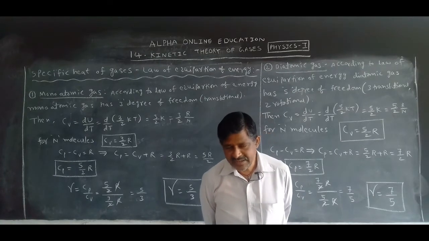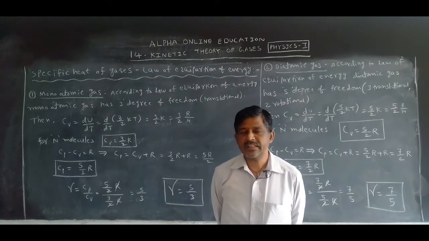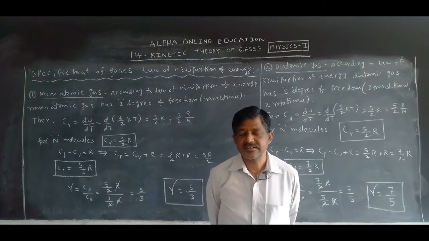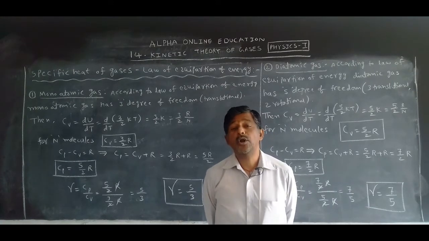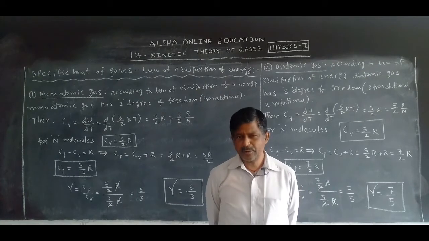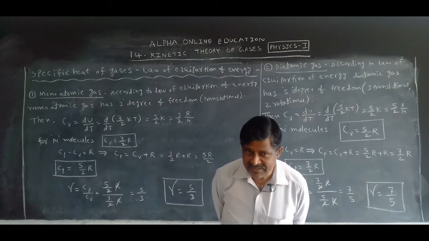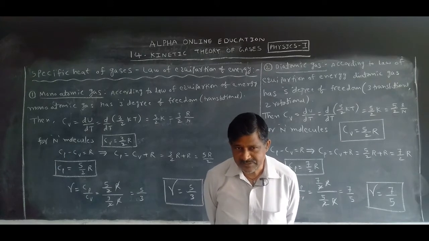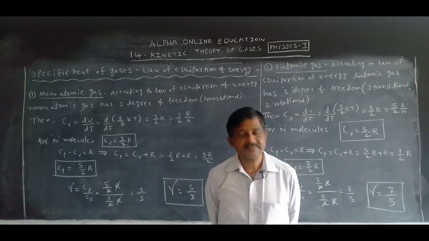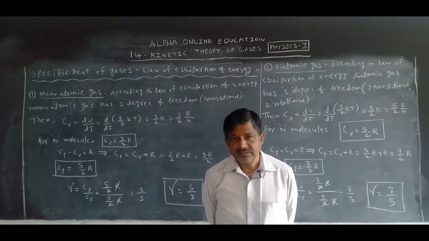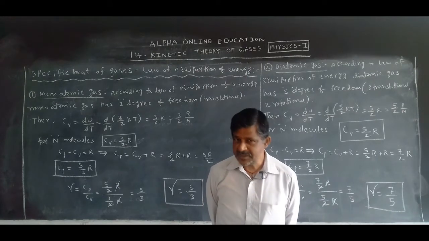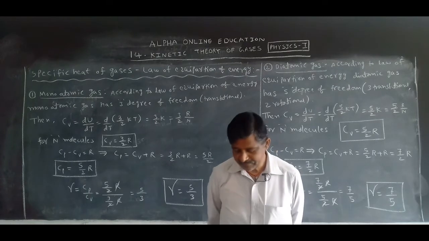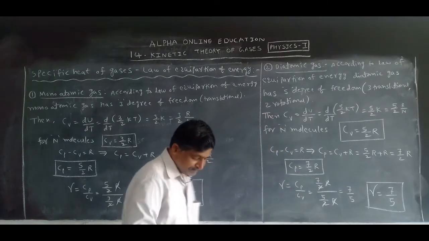More than 2 atoms, meaning 3, 4, 5, 6 and so on, all are called polyatomic gases. Now what about gamma for monoatomic gas? What is Cp, the specific heat at constant pressure, for monoatomic gas and diatomic gas, and what is the ratio between them? Now we want to discuss clearly.